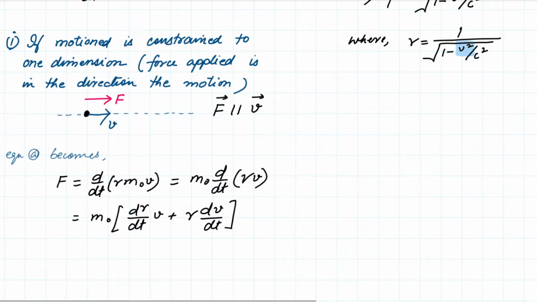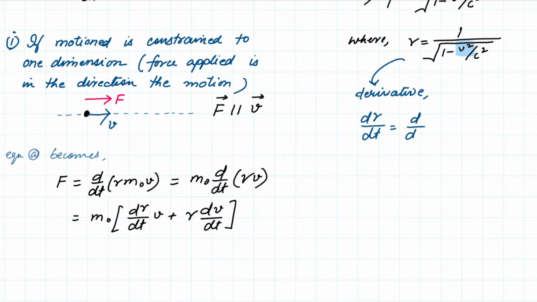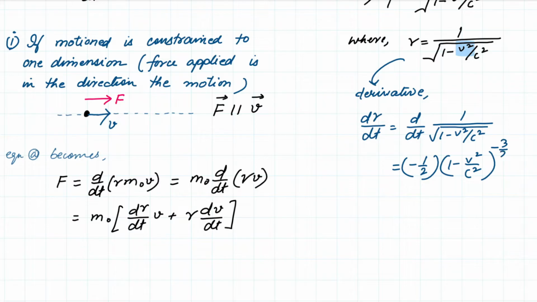If I'm interested in the derivative of this gamma factor, then d gamma upon dt is simply equal to d upon dt of 1 upon root over 1 minus v square upon c square. So you have the square root term, and here you will end up getting minus half, and then 1 minus v square upon c square to the power minus half minus 1, which becomes minus 3 upon 2.